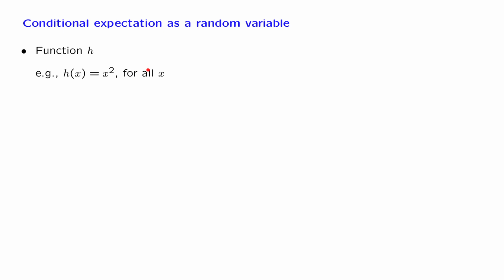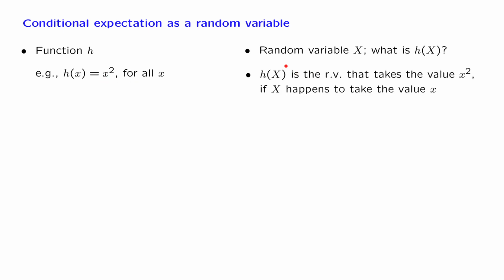Consider now a random variable, capital X. What do we mean when we write h of X? For h defined, for example, in this particular way as the quadratic function, h of X is defined to be a random variable. Which random variable? It is the random variable that takes the value little x squared whenever capital X, the random variable, happens to take the value little x. And this is the random variable that we usually denote as the random variable X squared.